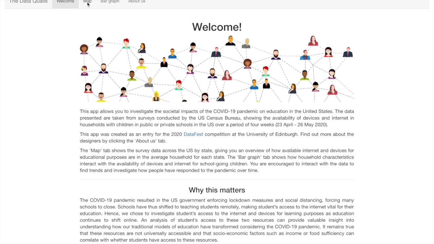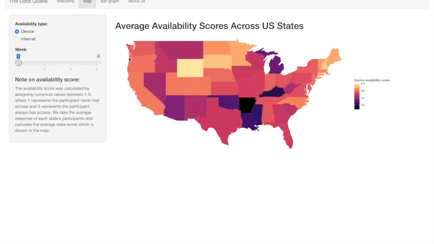Navigating to the Map tab shows a map of the US with each state's respective availability score, a score out of 5 representing the availability of either devices or internet in each state. This map here shows the availability of devices for educational purposes for school-going children and for week 1 of the survey. The lighter the state color, the better their availability score, thus the better students can access devices. Similarly, the darker the state color, the less access students have to these devices.